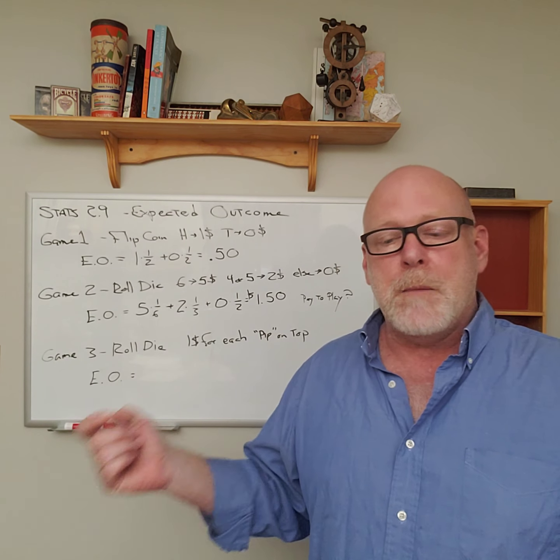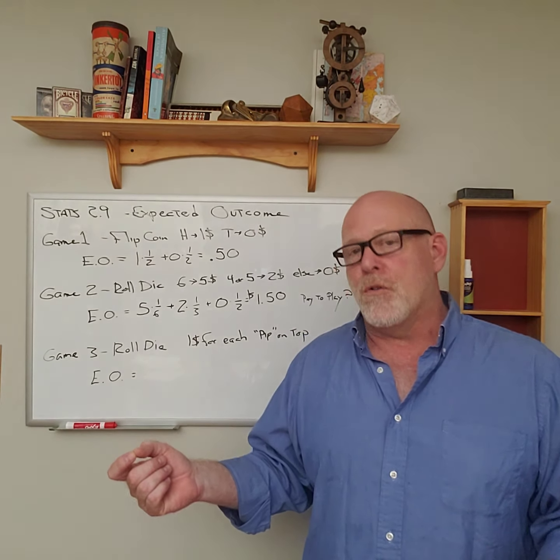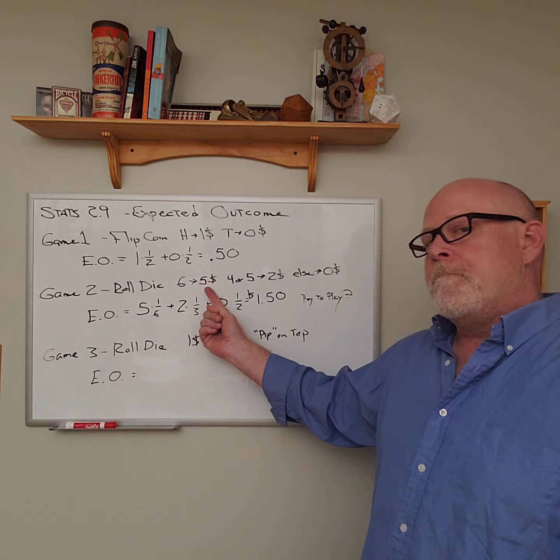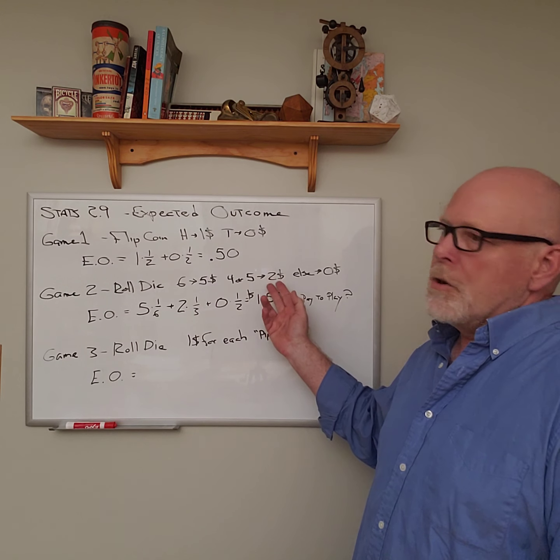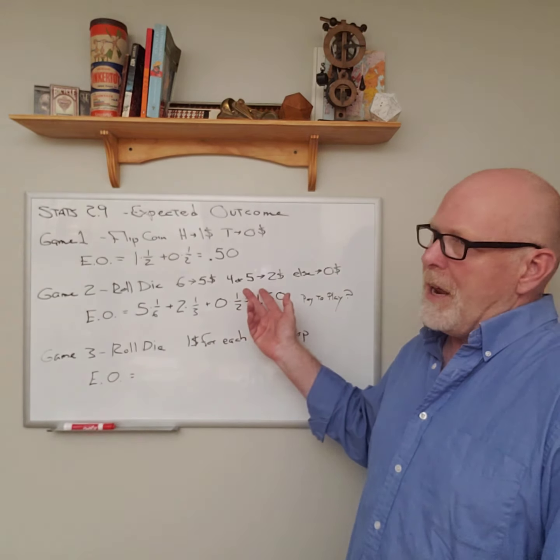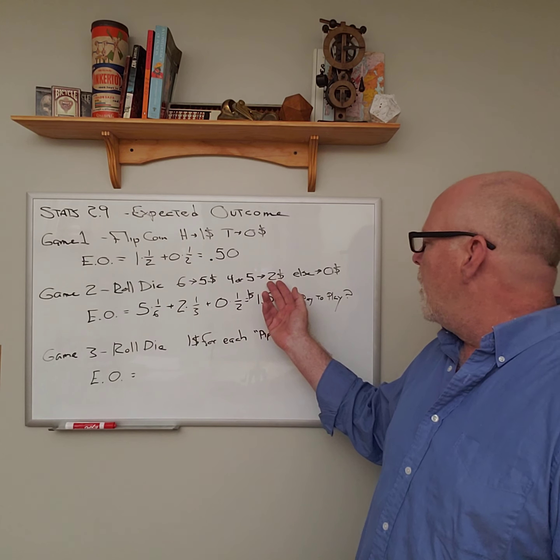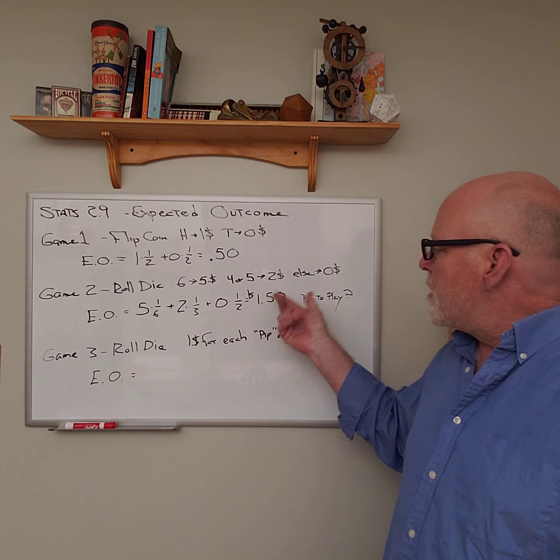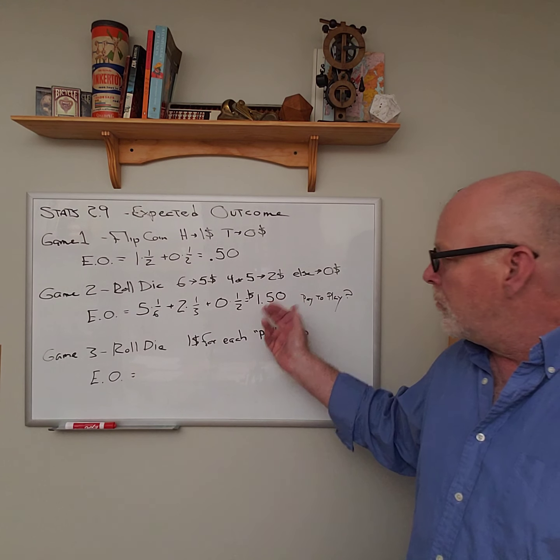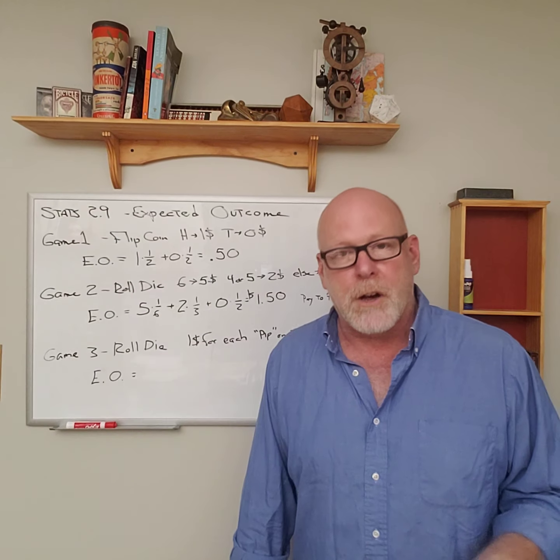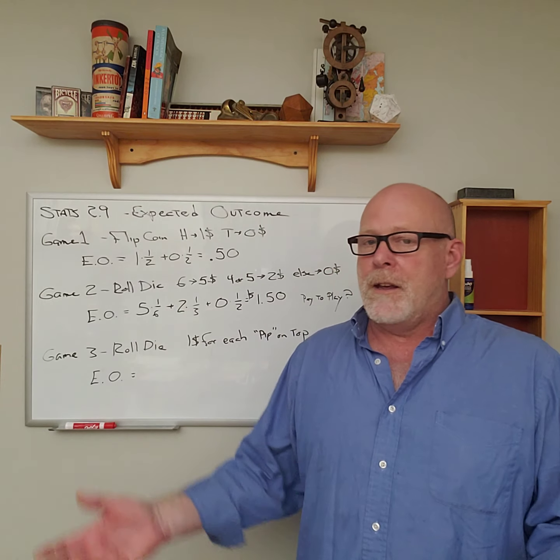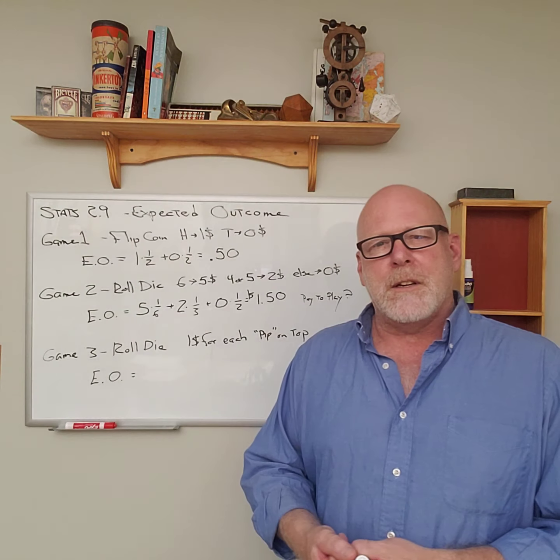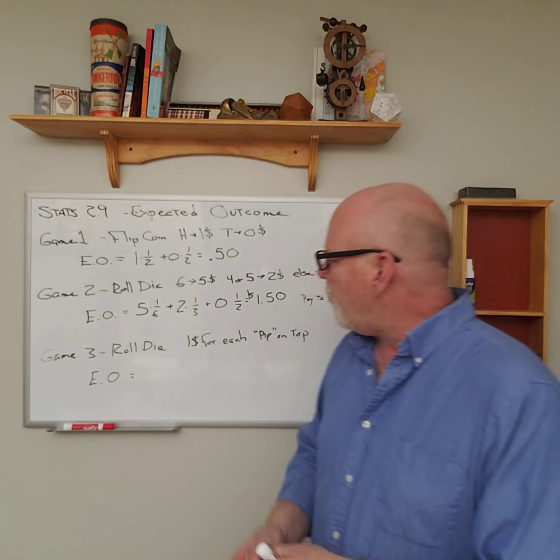If we pay anything more than $1.50, then on average over time we're going to lose money at this game. Every once in a while we're going to win. Sometimes we're going to come close to breaking even. If we're paying $2 to play, half of the time we're going to lose, but on average over time we're going to lose 50 cents. If we were paying $1 to play, then on average over time we're winning 50 cents. Again, I play that game all day long, although it doesn't sound very interesting. Maybe a better way to spend my time.